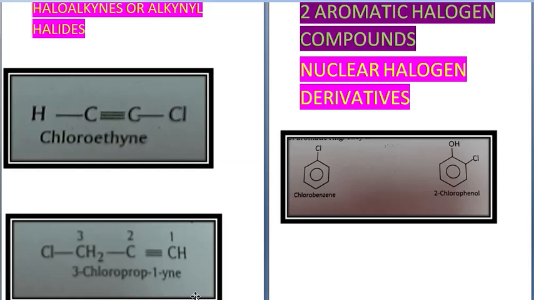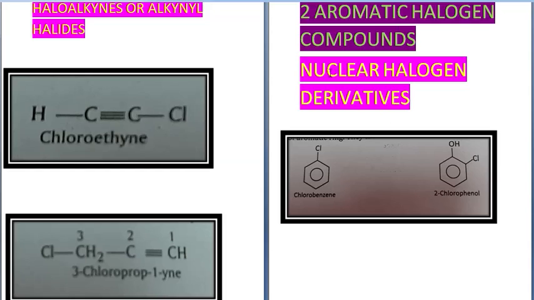Now the second category of halogen compounds is aromatic halogen compounds. Aromatic compounds are compounds having benzene ring in their structure. You know what is the benzene ring? Alternate double bond and single bond. Hexagonal ring is there of carbon atoms.